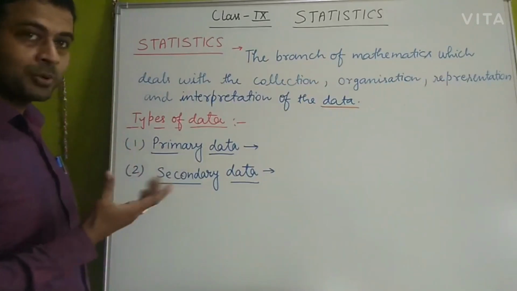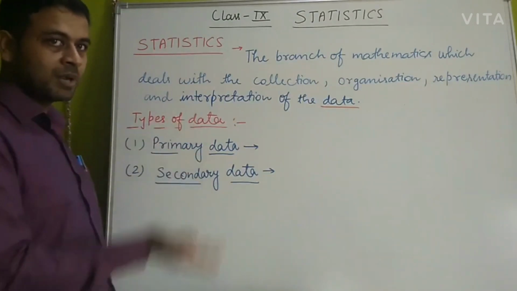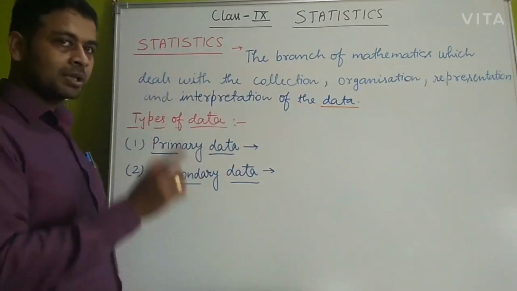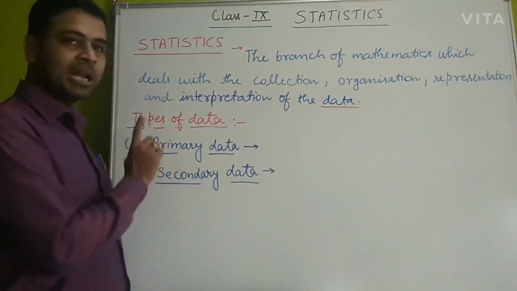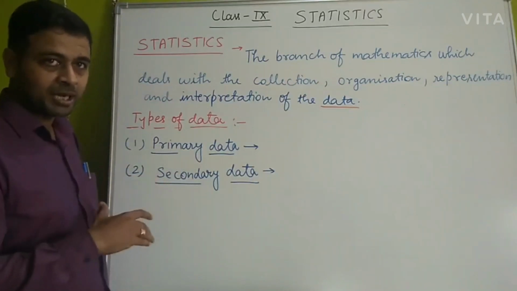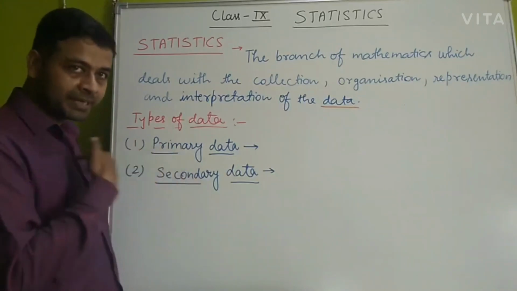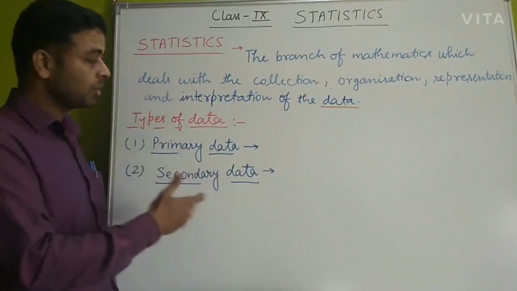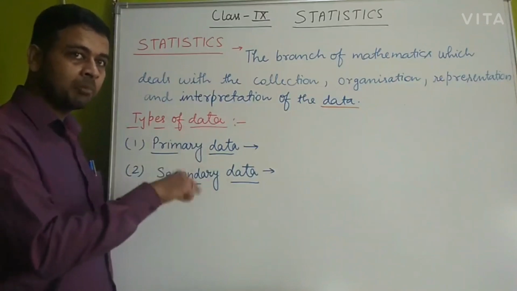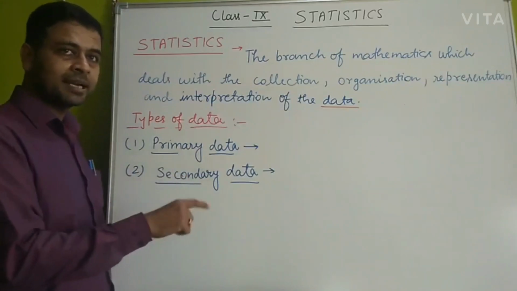For example, suppose I am the maths teacher of your class and I am preparing the maths UT test marks slip. Then I will collect all your maths marks and prepare a list. That will be the list prepared by me. That will be the primary data for me. And suppose your class teacher asks for the maths marks to make the result of the unit test. Then he or she will use my data, that is maths marks, to make the result of the unit test. Then that data will be used again by him or her for another purpose, for making the result of yours, and that will be secondary data for him or her.